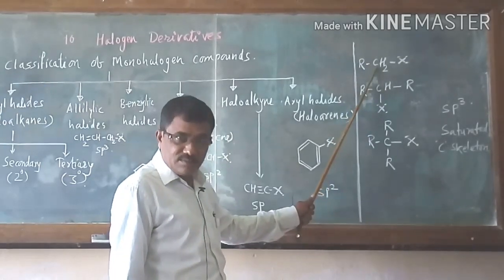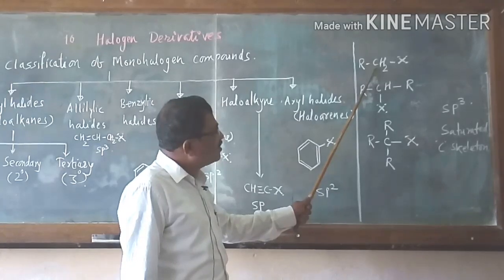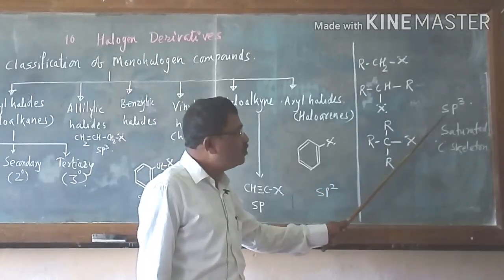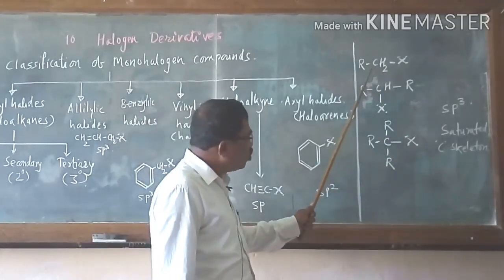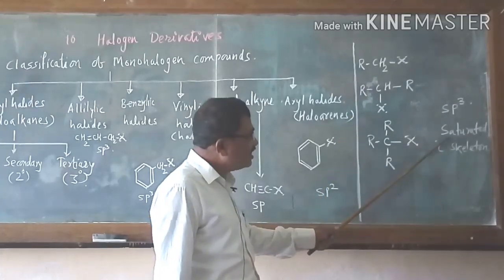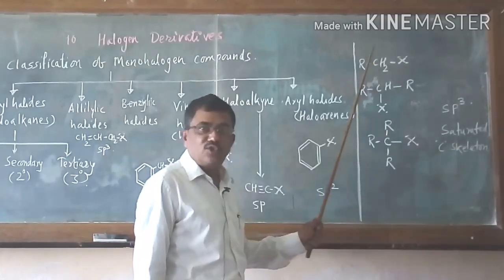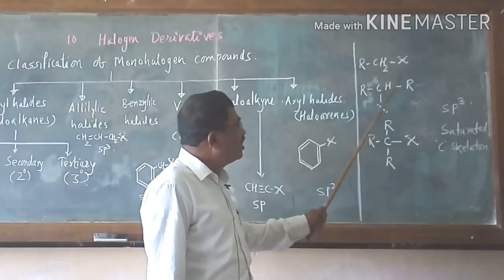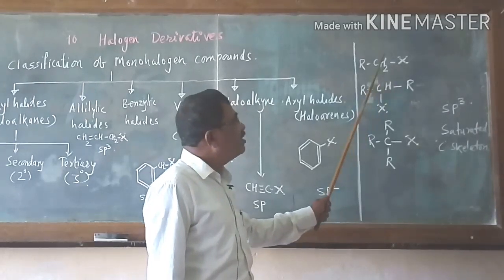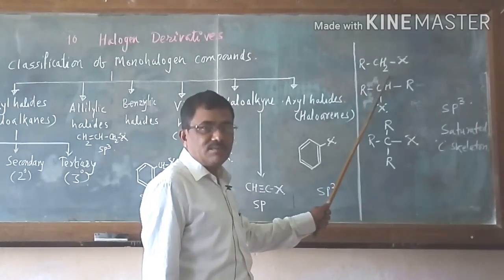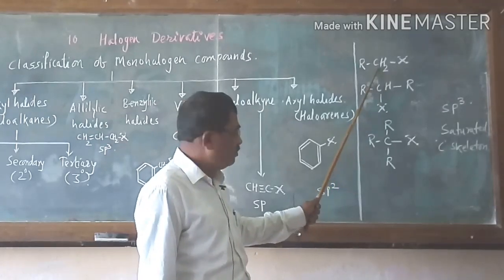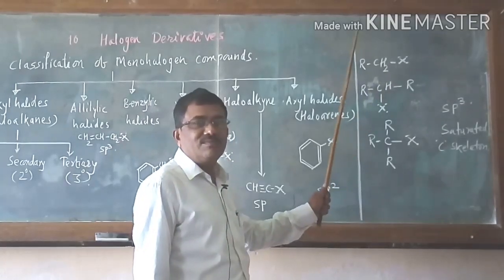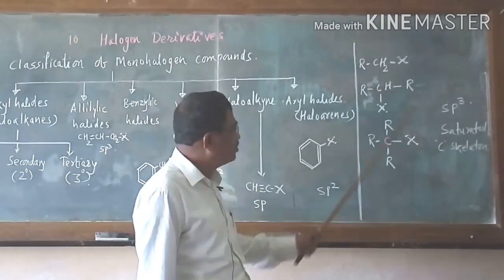This is a primary carbon atom, because this carbon atom bonded with halogen atom, it is sp3 hybridized. So these are the saturated carbon skeleton compounds. Haloalkanes are the saturated carbon skeleton compounds in which halogen atom is bonded to primary carbon atom, that is first degree carbon atom. Hence these are called as monohalogen primary alkyl halides or haloalkanes.